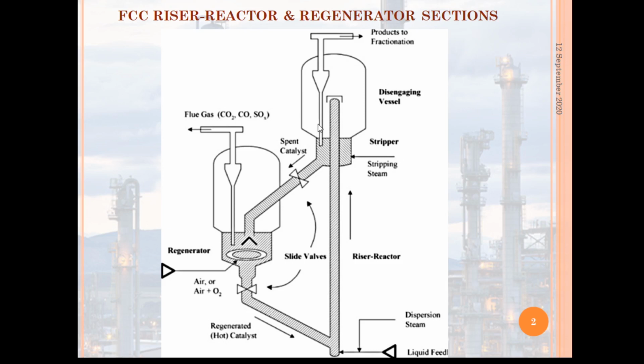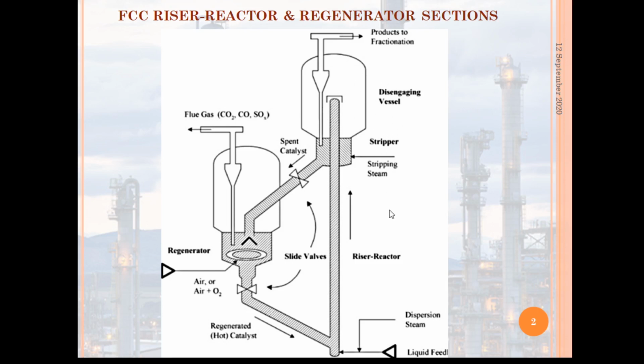So this is the part of this reactor. As we can see, this unit basically has two units, one is the reactor and another is the catalyst regenerator, and in the reactor section there is a riser along with the cyclone unit, which is assembled in this reactor vessel.